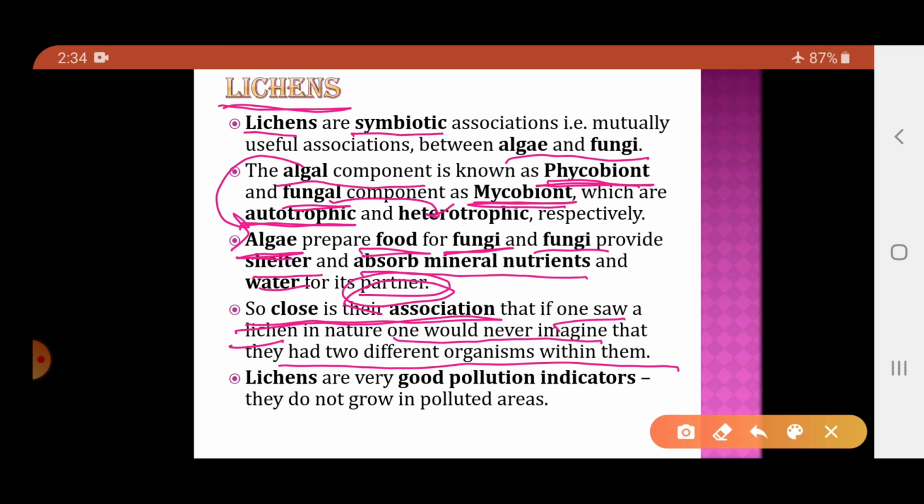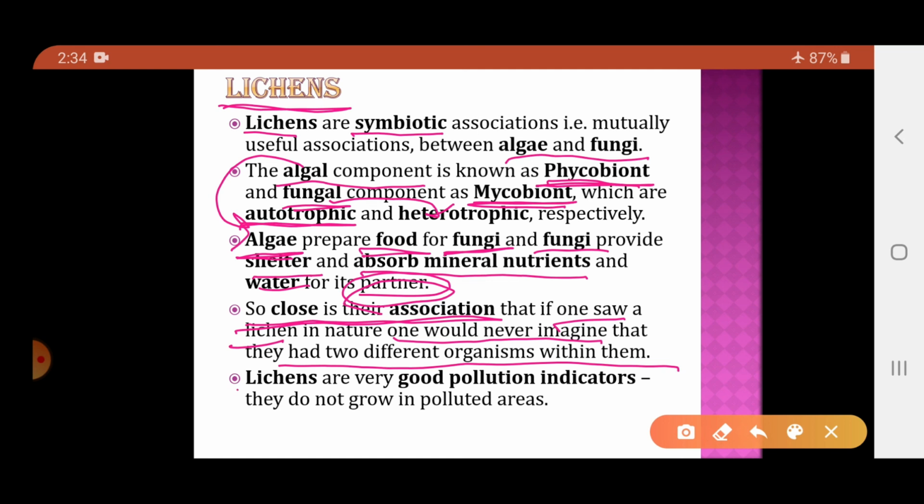The two organisms, that is algae and fungi in lichens, are so closely associated with each other that if we see a lichen, we couldn't believe or imagine that a lichen is made up of two different organisms.